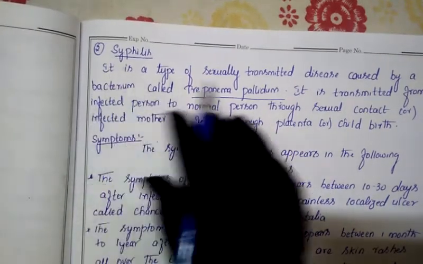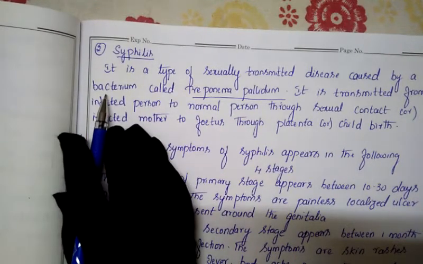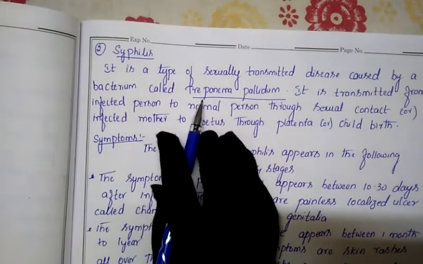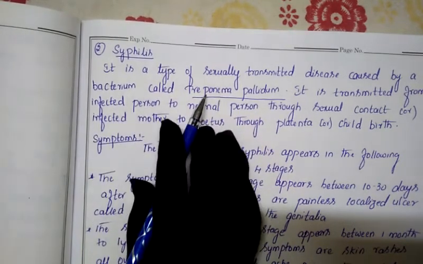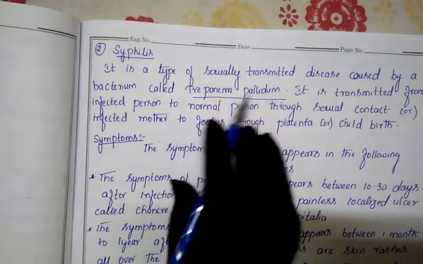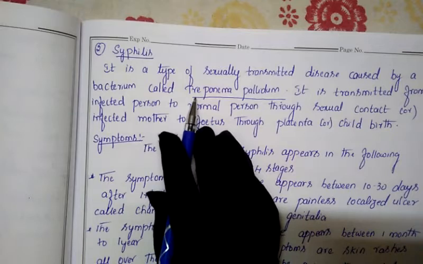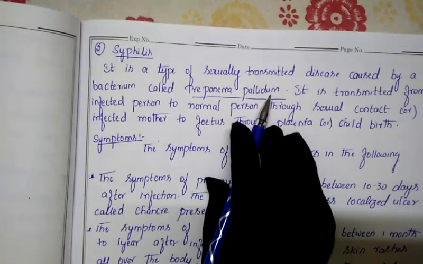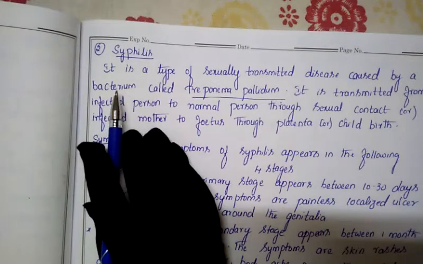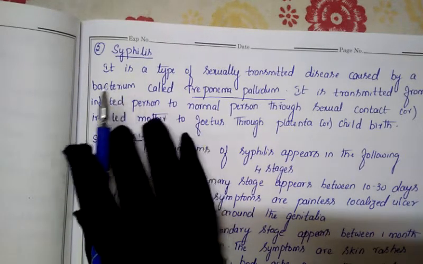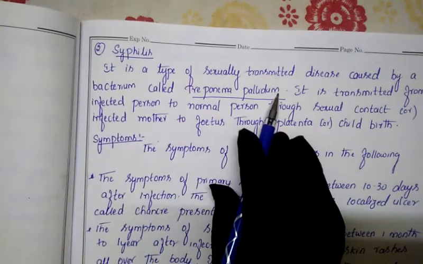So syphilis is a sexually transmitted disease. It is caused by a pathogen called a bacteria, and the scientific name of this bacteria is Treponema pallidum. Remember this: syphilis is caused by Treponema pallidum. It is important for your NEET, especially because in the NEET they'll ask what syphilis is caused by. They'll ask the scientific name, or else which one of the following microorganisms causes it. They will give options like bacteria, virus, fungi. So it is caused by the bacteria called Treponema pallidum.